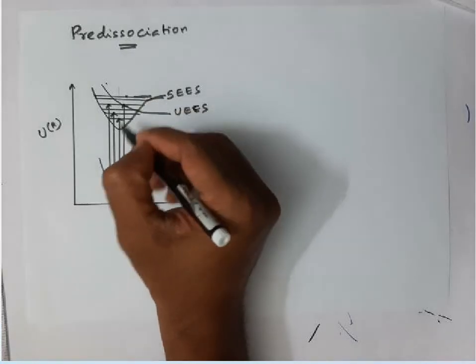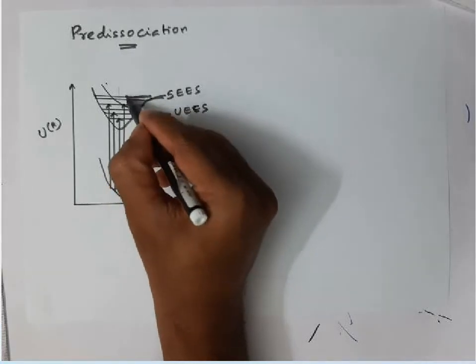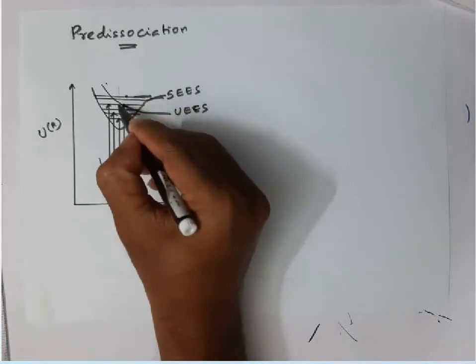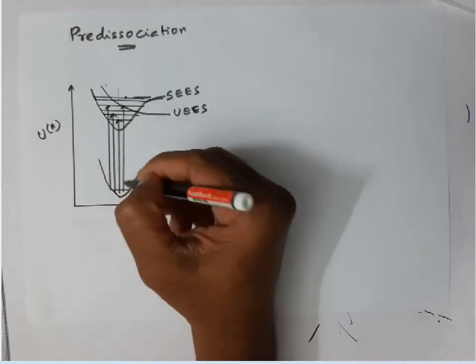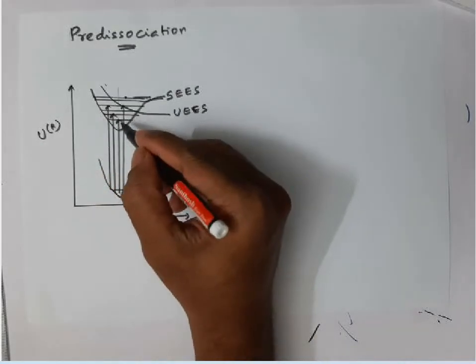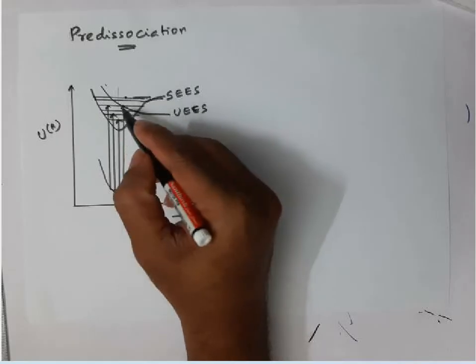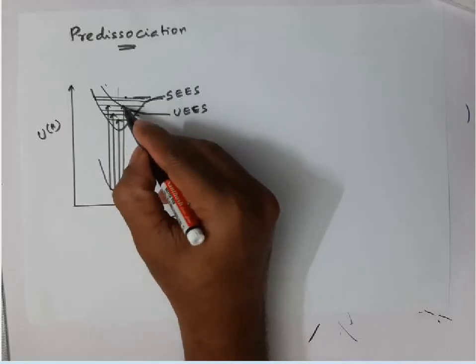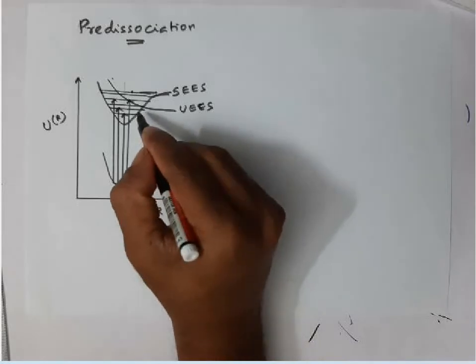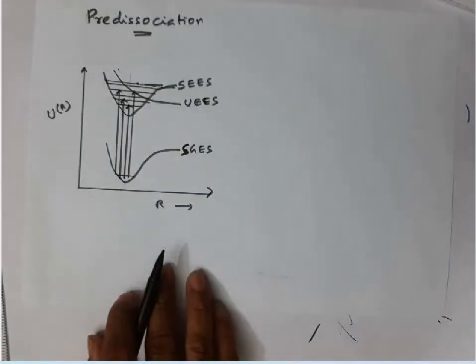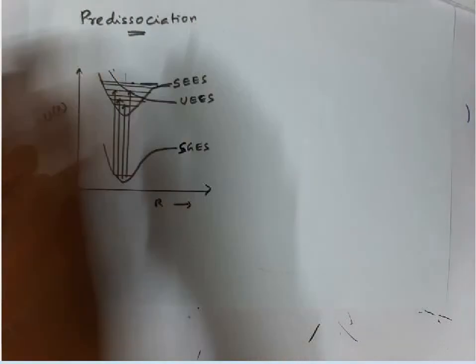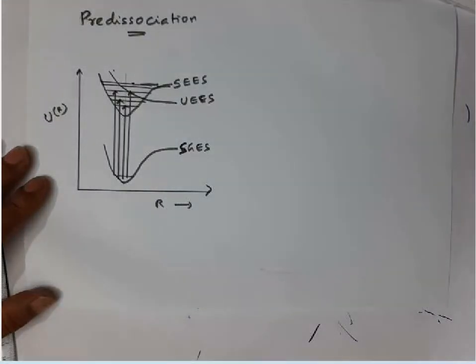That is normal dissociation. But before normal dissociation, if you pass some lower wave number, lower energy radiation, the molecule will decompose when it reaches this unstable excited electronic state, and this type of dissociation is what we call pre-dissociation.